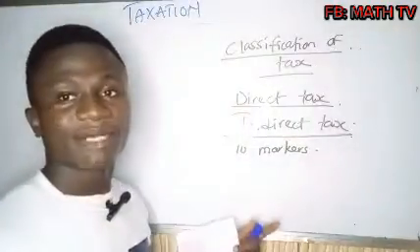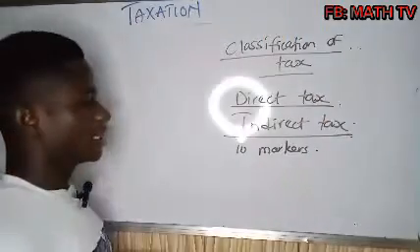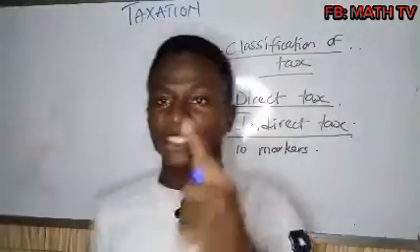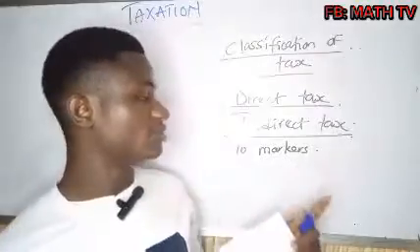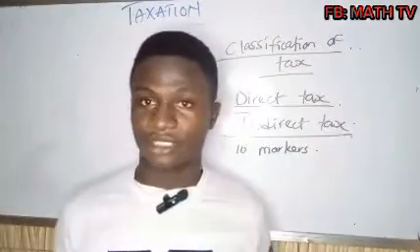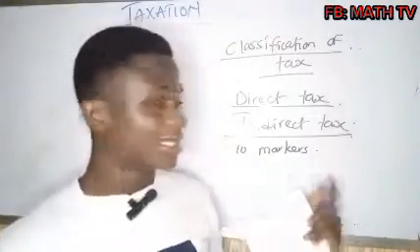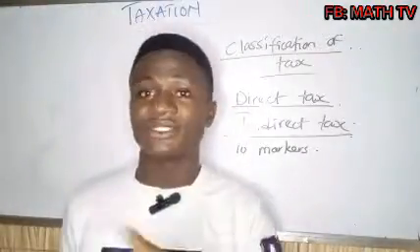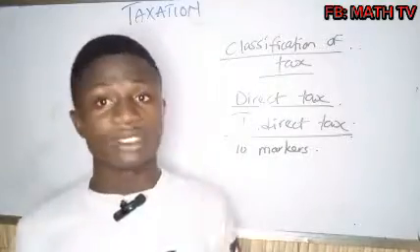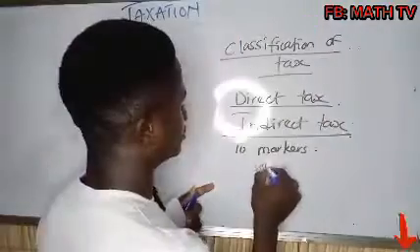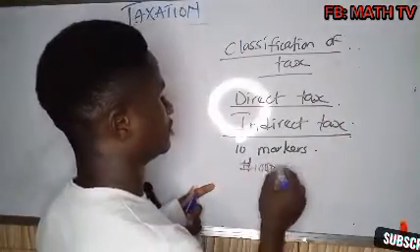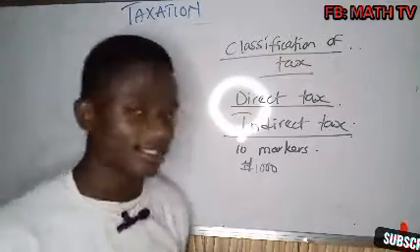Out of these 10 markers I produce, I produce each of them at the rate of 100 naira. So definitely if I produce 10 markers, one marker being 100 naira, I produce the whole 10 for 1000 naira.